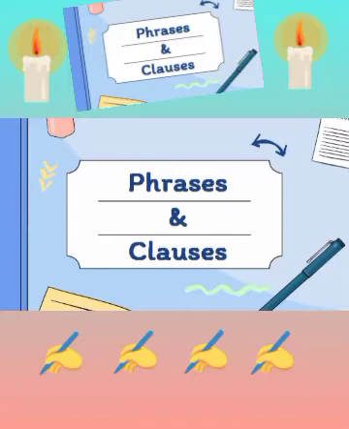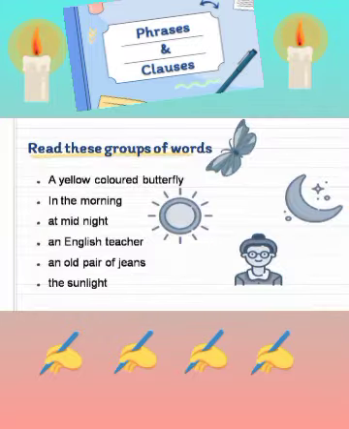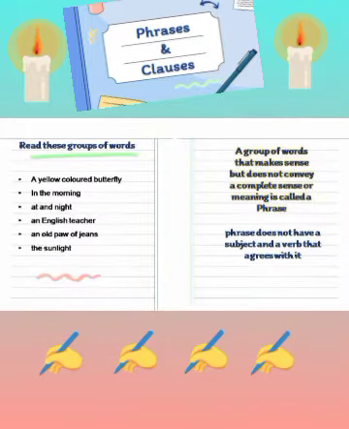Good morning, students. Today we are going to learn about phrases and clauses. Look at these words: a yellow colored butterfly, in the morning, at midnight, an English teacher, an old pair of jeans, the sunlight. From these groups of words we can understand something, but they don't convey a complete sense.